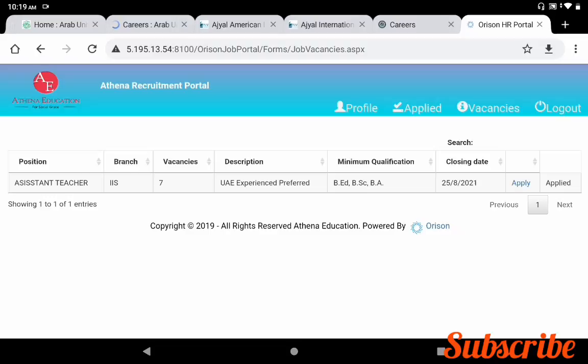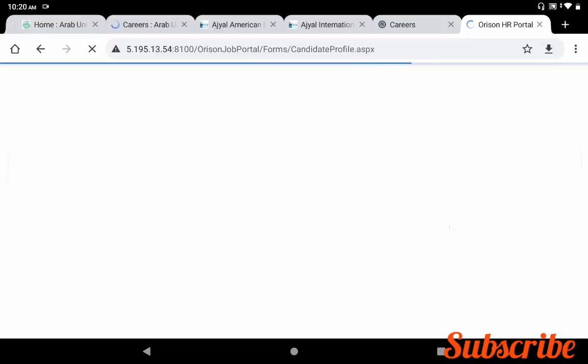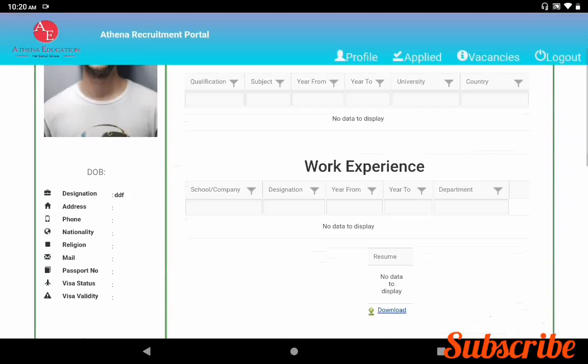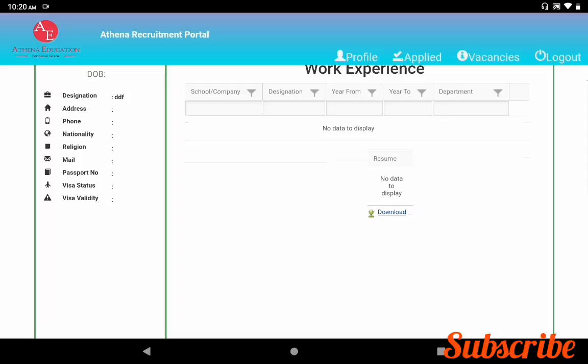Athena recruitment portal: assistant teacher, 7 vacancies, UAE experience preferred, minimum qualification degree and B.Ed. Closing date is 25/8/2021. So if you wish to apply for assistant teacher, you can create your profile initially. Here in the profile, you can fill in all your details, education qualification, work experience, and attach your CV. Everything you have to create initially.